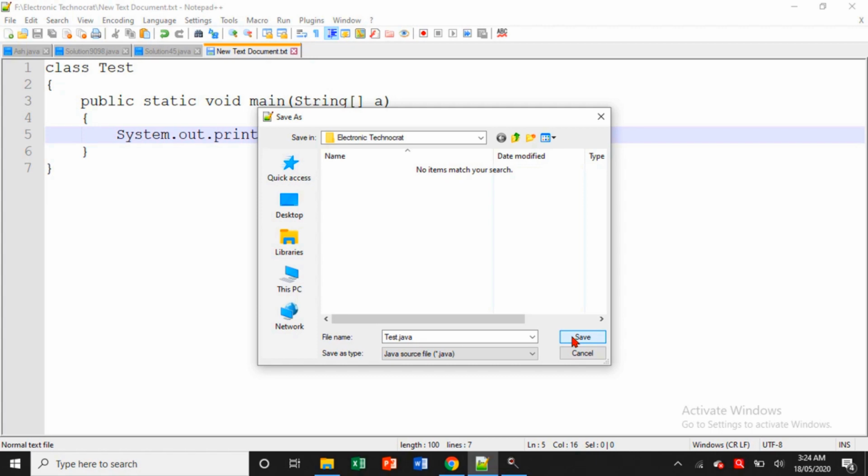That's why I'm saving the file name the same as the class name.